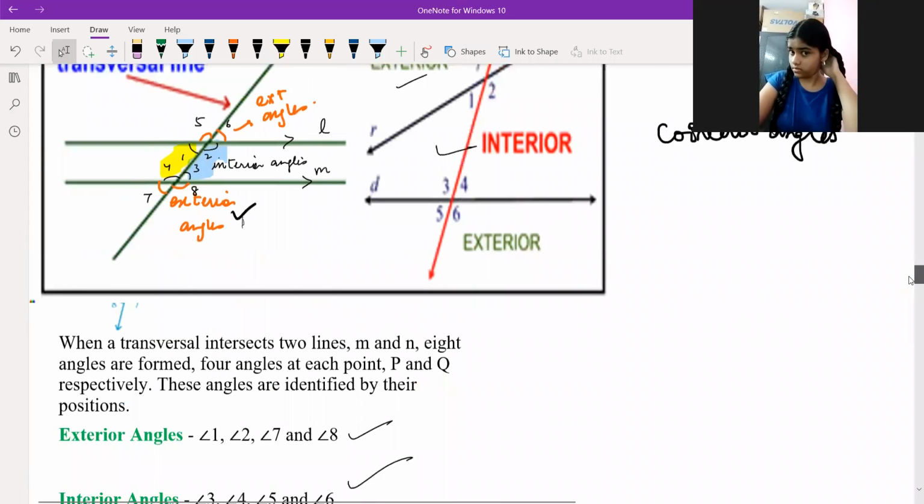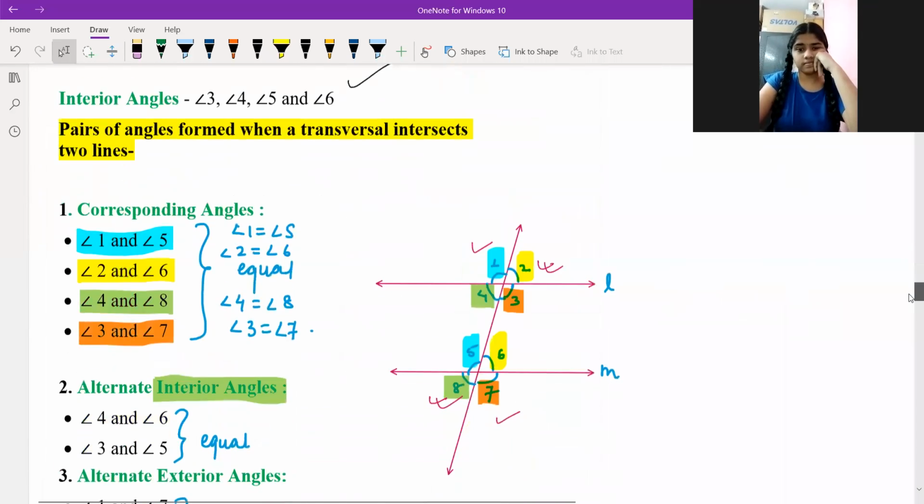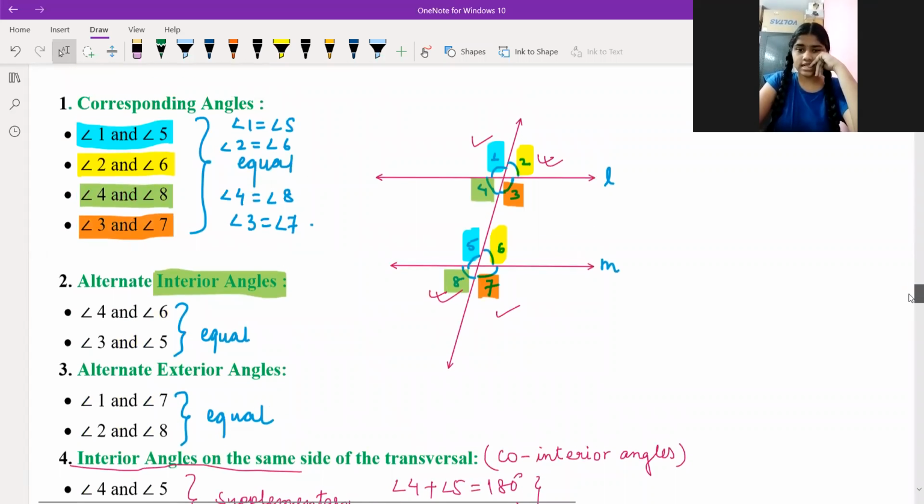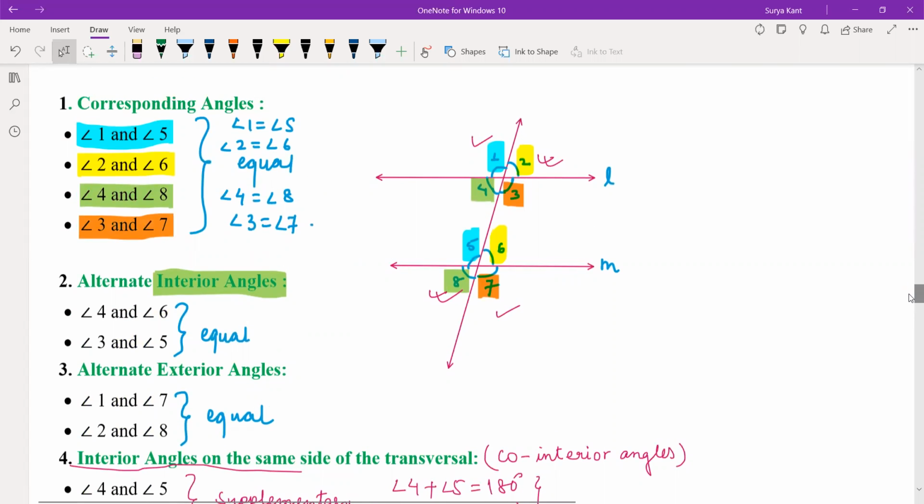Do you know about corresponding angles? Yes, sir. So what are corresponding angles? Tell me here, which angles are corresponding angles?